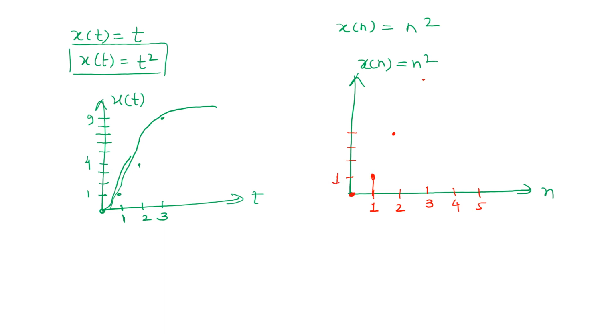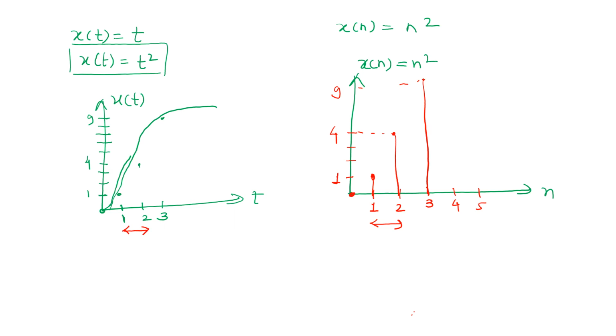At 1, I am getting 1. At 2, I am getting 4. At 3, I am getting 9. This is how you plot discrete time signals. So you can see that the discrete time signals are not continuous. Between 1 and 2, between these 2 points, there are no points. But in continuous time, between 1 and 2, there are infinite number of points. That is the main difference between continuous time signals and discrete time signals.